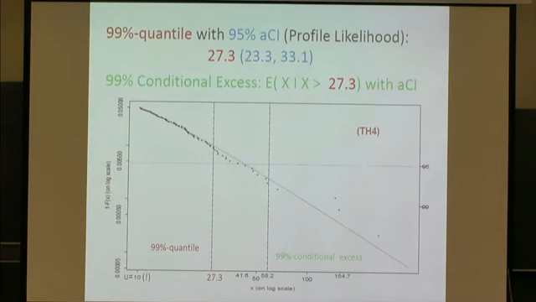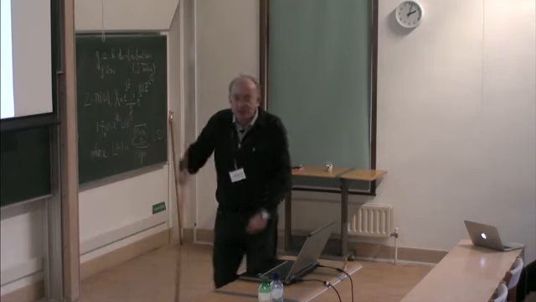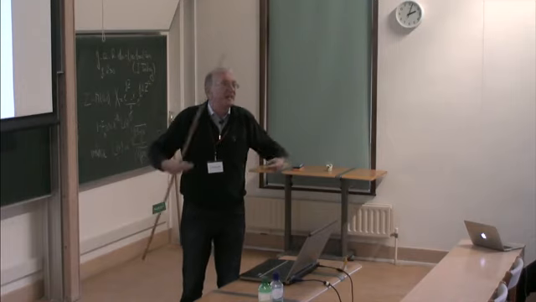It's asymmetric. That uses the profile likelihood, and this is take home 4. If you really want to do more modern extreme value theory and see what the weaknesses and the strengths are, you have to do this kind of standard methodology now.